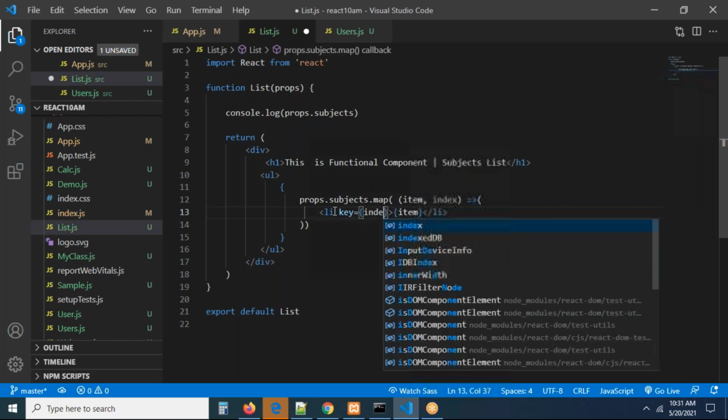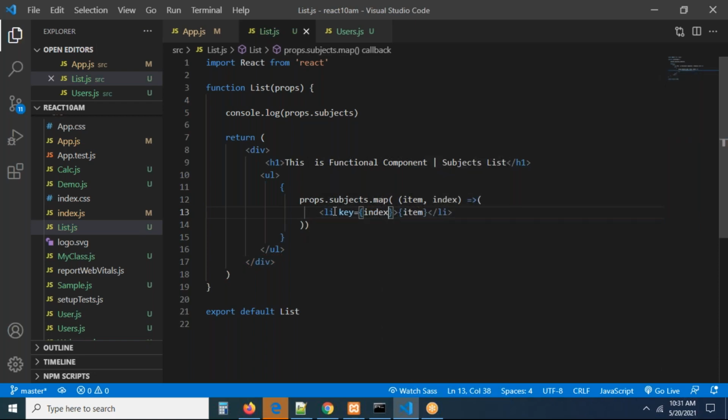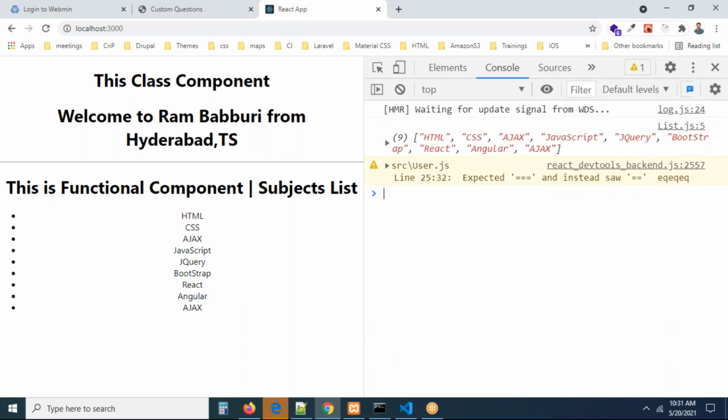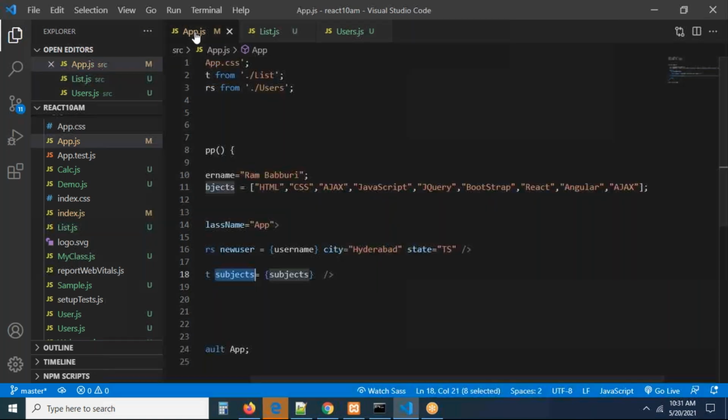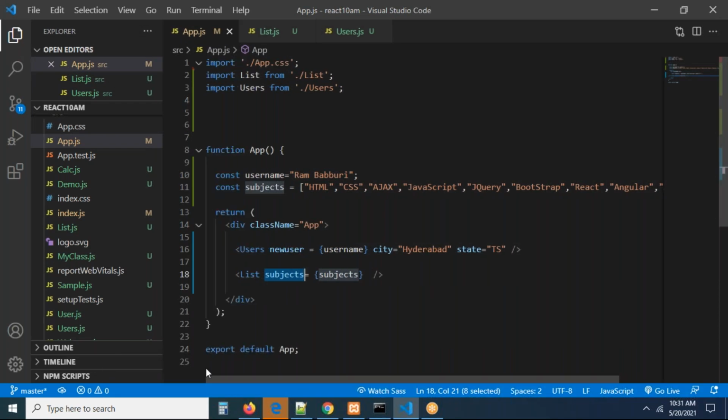I'm going to pass the index as my key. Okay, you can take index as your key, no problem. Directly we can take it, it will work for you. Now you can check this. I'm refreshing the page. I don't have any error in the console, and I'm getting the output properly. So remember carefully, this is a very important scenario. You guys need to remember, whenever we are having data like this, you have to do it in such a manner, guys. So this is exactly the way of iterating the data.